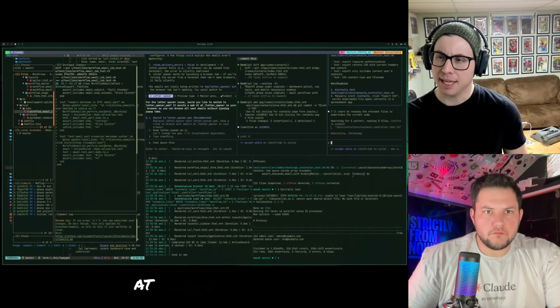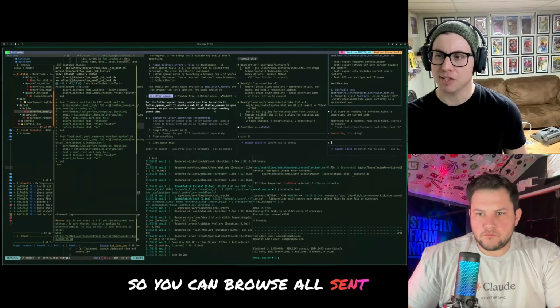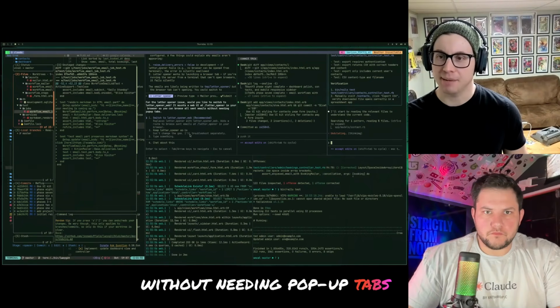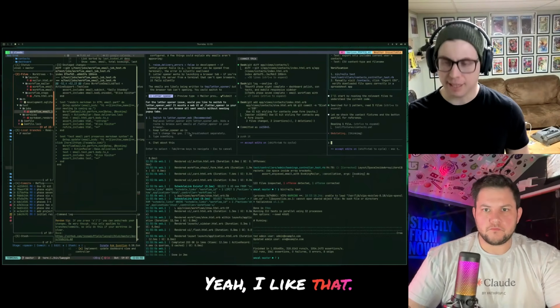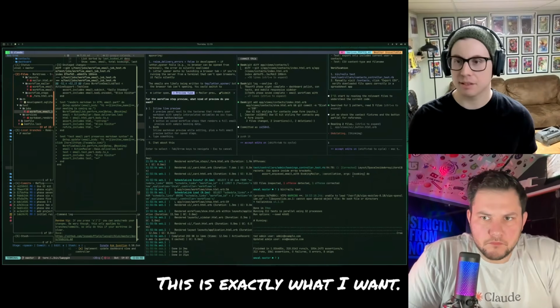It mounts a web UI at letter opener in your browser so you can browse all sent emails without needing pop-up tabs. Or keep letter opener. Yeah, I like that. This is exactly what I want.